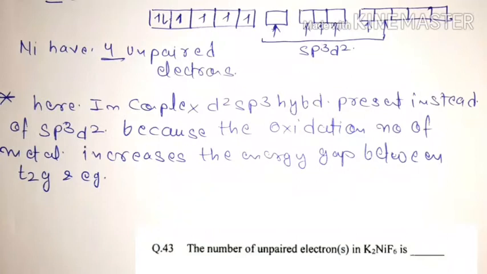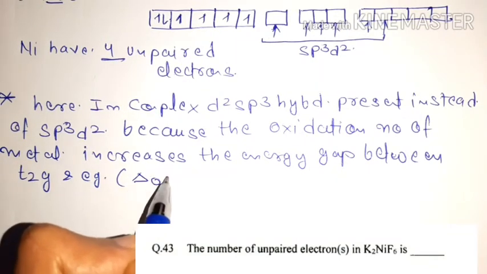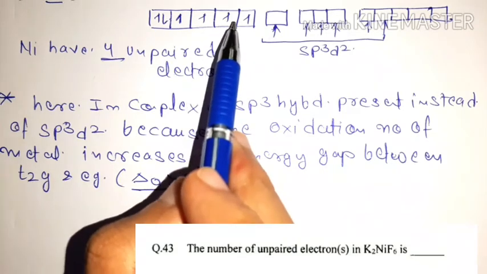Because of this increment your value of delta O is greater than P, and in this condition pairing will occur, so the unpaired electrons get paired.